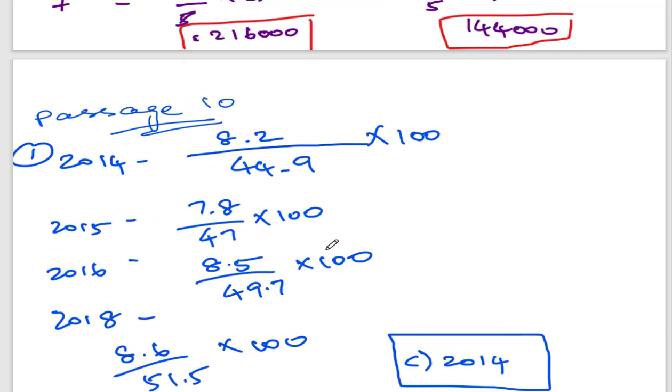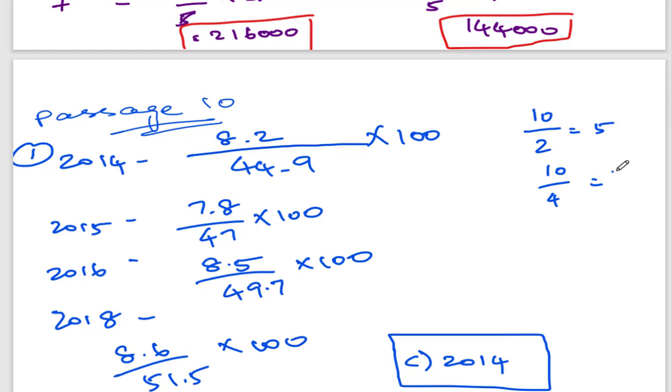Friends, here we have to remember that we need not do all the calculations. Whenever the denominator increases, for any value, for example, if it is 10 and the denominator increases, it is 5.